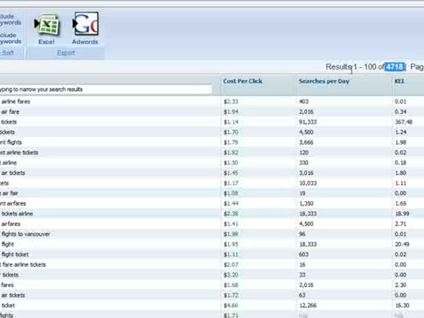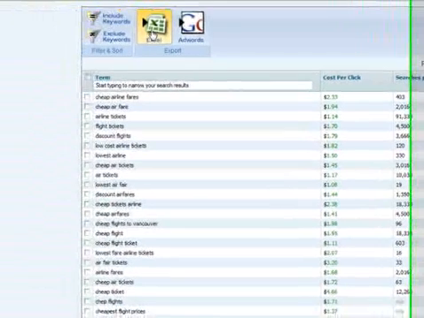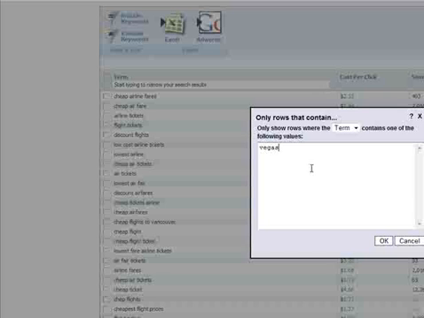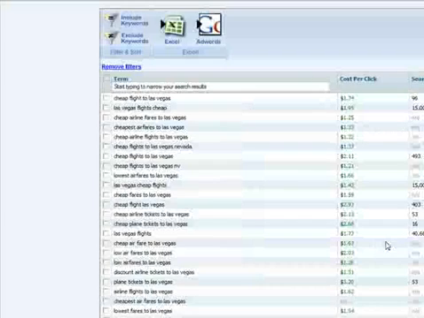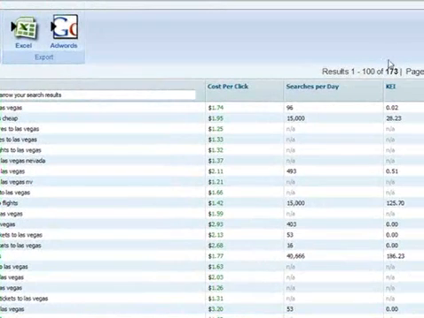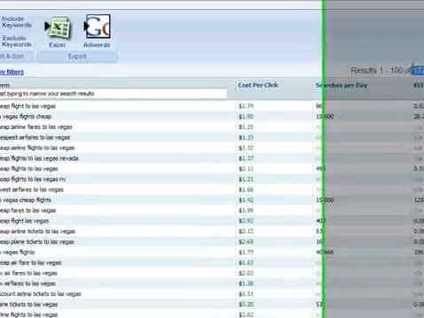So what I'm going to do is filter this list so that it targets tickets to Las Vegas only. So the first thing I'm going to do is add a filter that only includes keywords with the word Vegas. The filter happens really fast, but you can see that all the keywords now have Vegas, and the number of keywords is down from over 4,700 to 173.